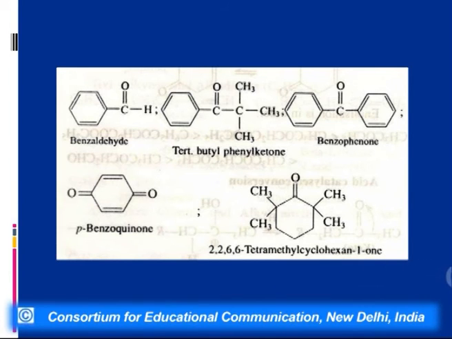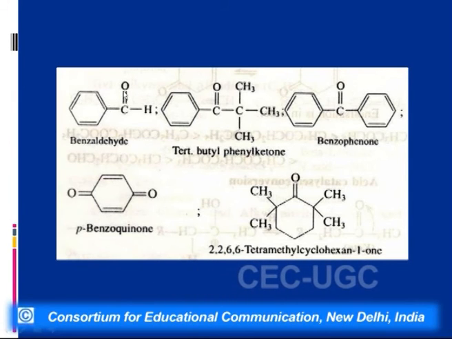Will the compounds which we have shown on the slides show tautomerism? What do you think? The first structure, which is benzaldehyde, does not show tautomerism because it does not have an alpha hydrogen.